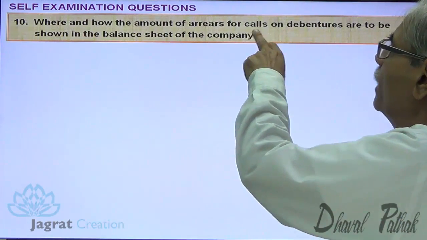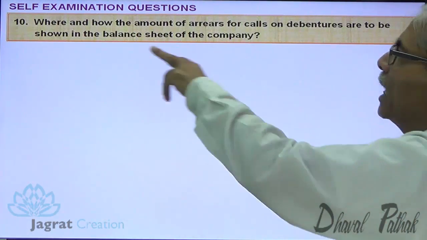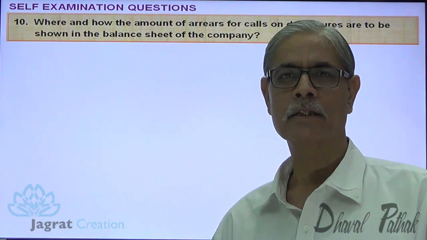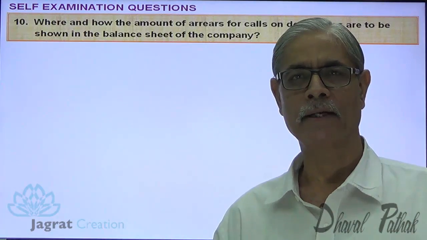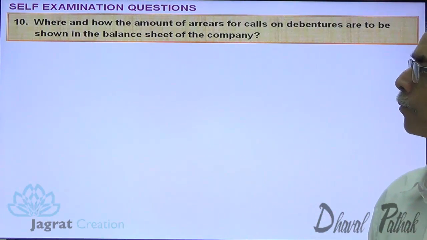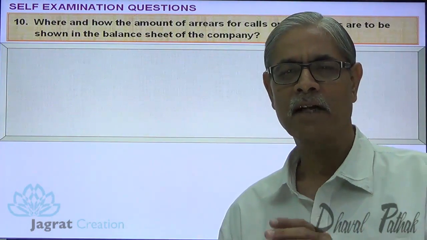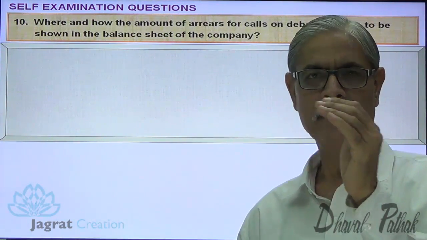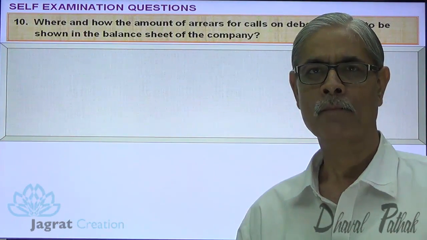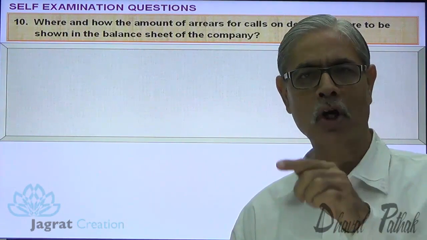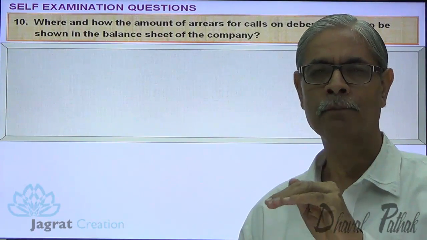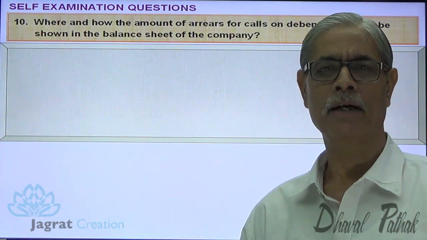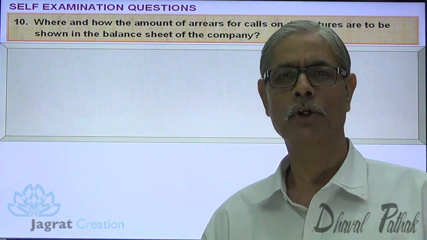Where and how is the amount of arrears of calls on debentures to be shown in the balance sheet of the company? If the calls are in arrears for debentures, how should it be reported in the financial statement? The unpaid calls are deducted from the called up amount of debentures. From the called up amount, the amount not received, meaning arrears, is to be deducted. After deduction, whatever the net amount is appears on the liability side of the balance sheet under the title of secured loan.